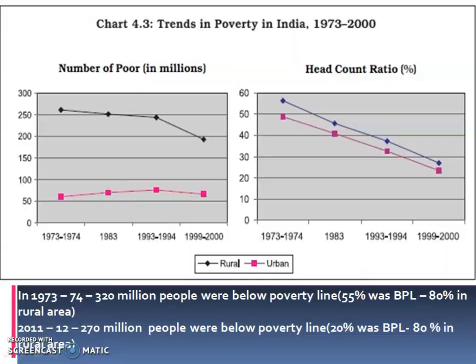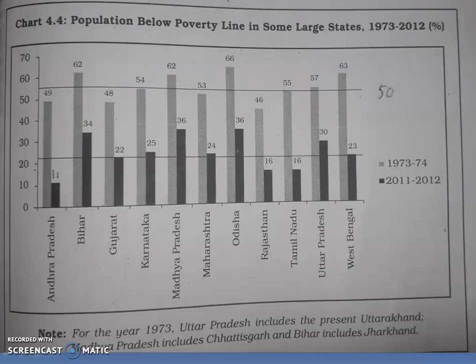Let us examine another chart. Here this chart shows the population below the poverty line in some large states from 1973 to 2012. This figure shows the state level trends in poverty. There are two horizontal lines that indicate the national level poverty.